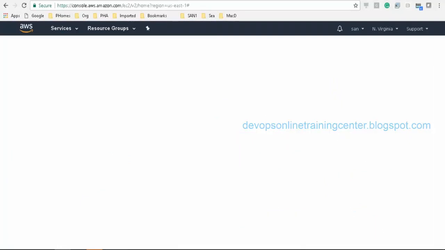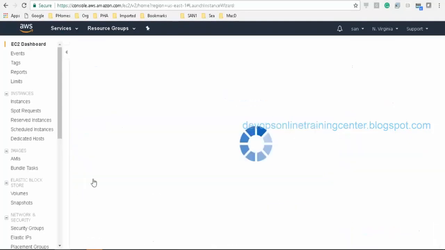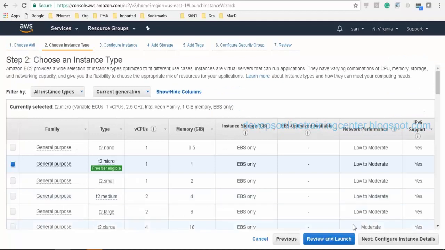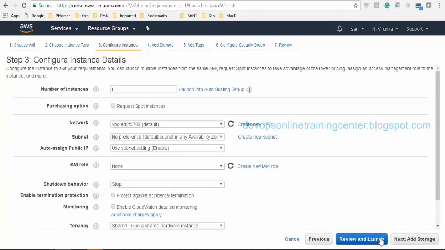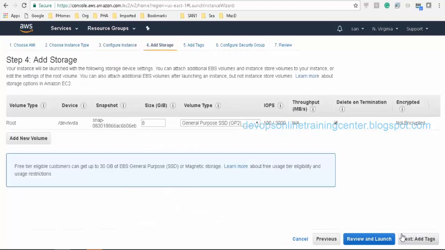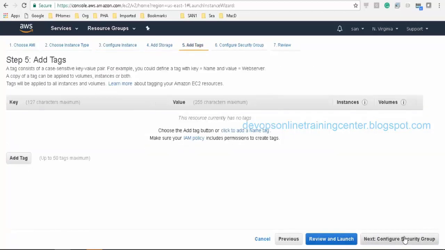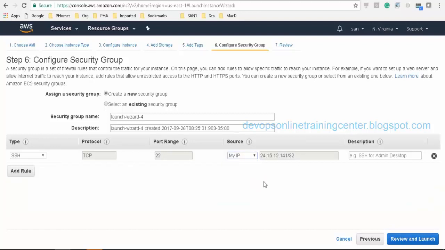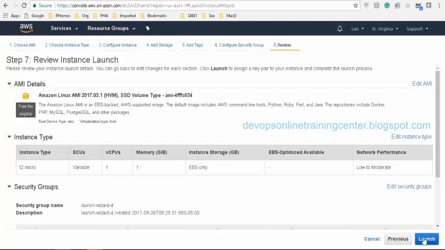Okay, so attaching to an EC2 instance, right? Let us first create an EC2 instance. So launch instance. Yesterday we created Ubuntu, so this time we'll see Amazon Linux. Okay, so T2 Micro, default settings, 8 GB hard disk. For security groups, SSH is allowed by default. Okay, that is what we needed. So fine, I'll change this from anywhere to my IP so that only I will be able to log in. Review and launch, and launch.